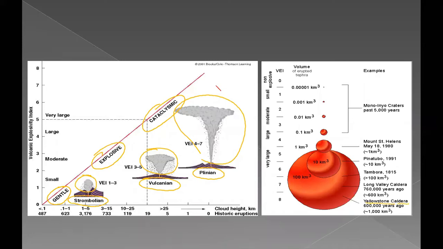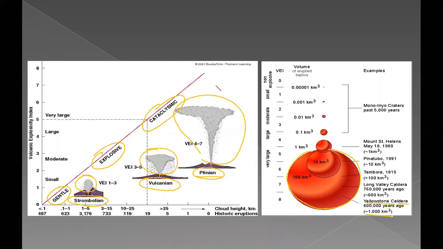You can see the Yellowstone caldera, which erupted around 6 lakh years ago. It is one type of Plinian volcanism, wherein the area affected by that particular volcanism is around 1,000 square kilometers.